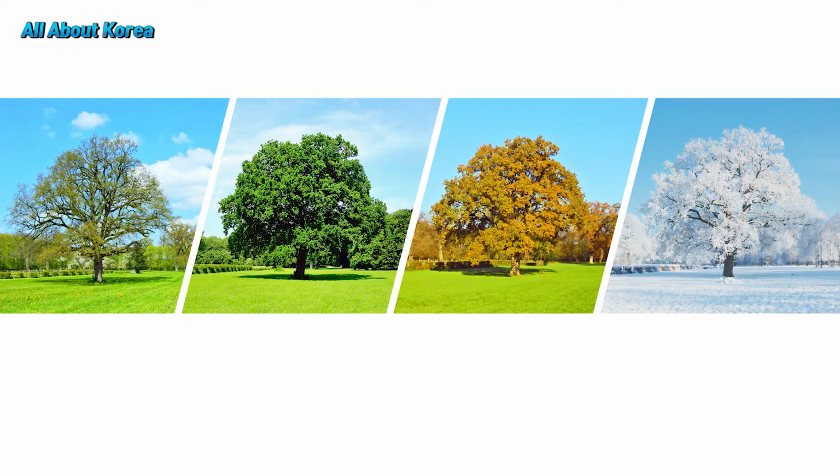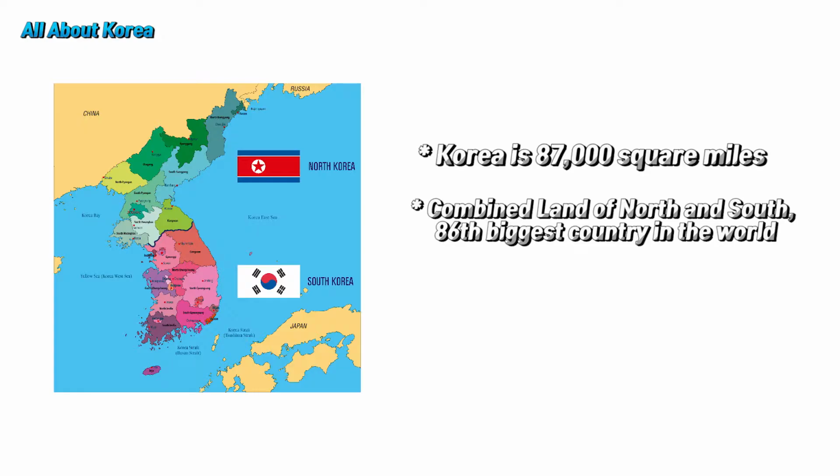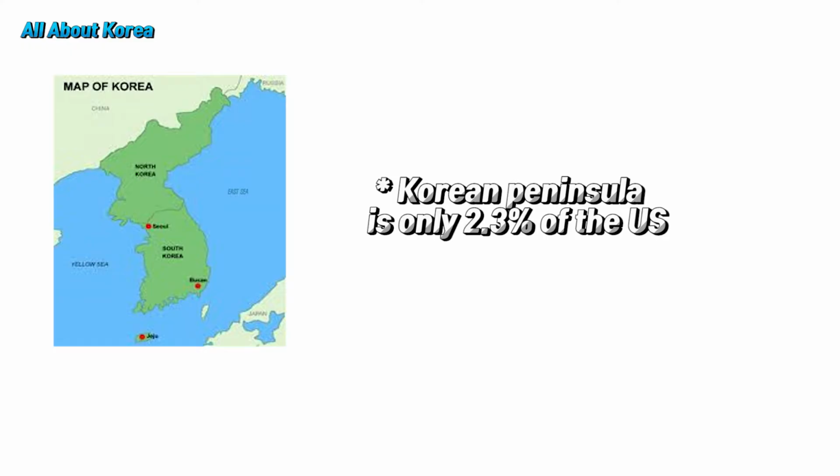The total size of the Korean peninsula, as in the size that includes both South and North Korea, is 87,000 square miles. This makes it the 86th biggest country in the world as of 2019, according to Wikipedia. When you compare the Korean peninsula to the US, it is only 2.3% of the US. Yes, that's right, 2.3. That's very small, isn't it?